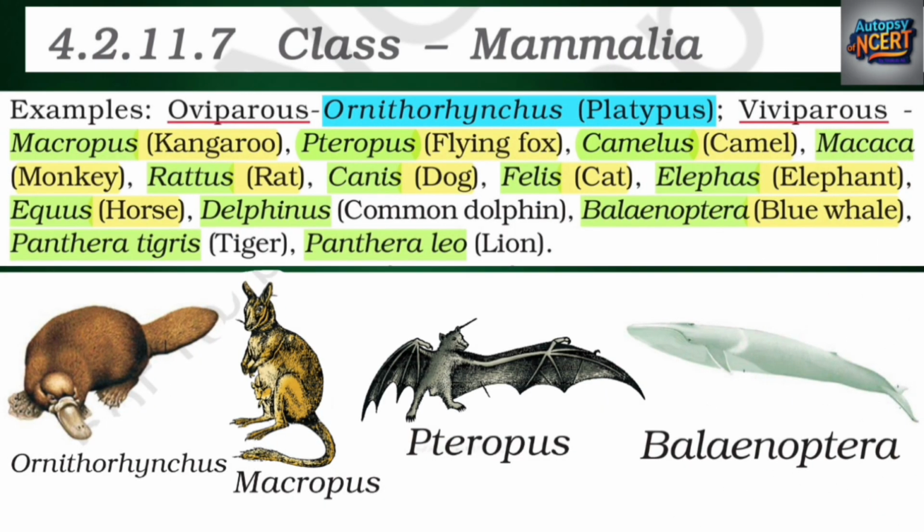Examples: oviparous, Ornithorhynchus, platypus; viviparous, Macropus, kangaroo; Pteropus, flying fox; Camelus, camel; Macaca, monkey; Rattus, rat; Canis, dog; Felis, cat; Elephas, elephant; Equus, horse; Delphinus, common dolphin; Balaenoptera, blue whale; Panthera tigris, tiger; Panthera leo, lion. Ornithorhynchus, Macropus, Pteropus, Balaenoptera.